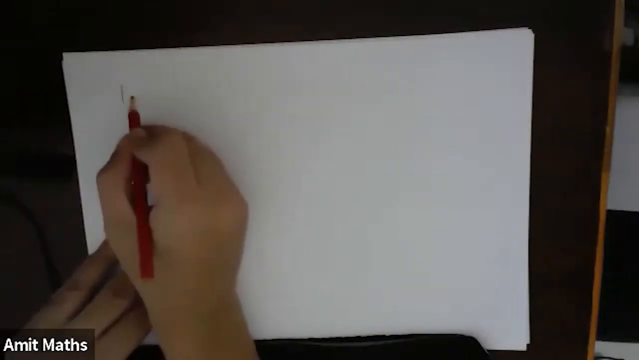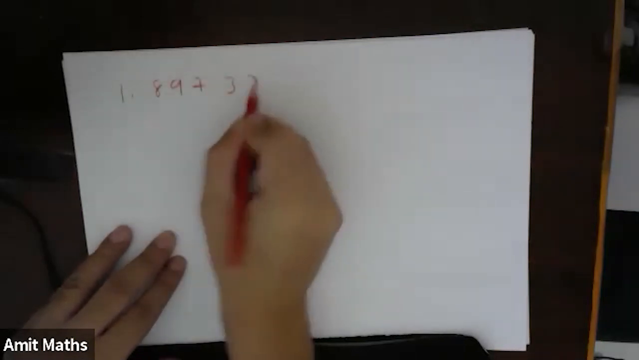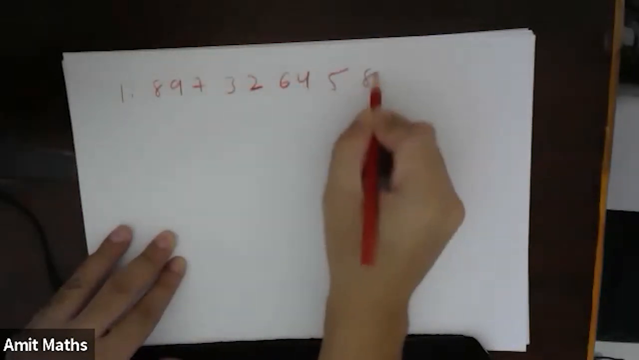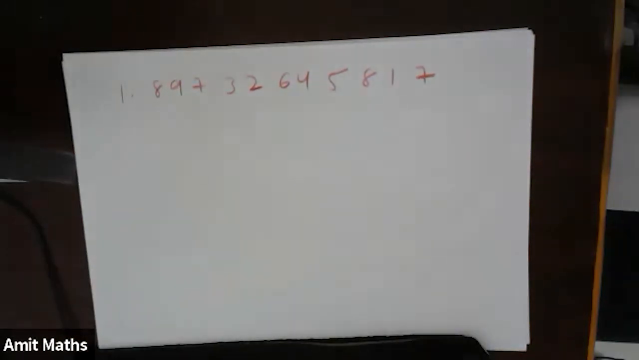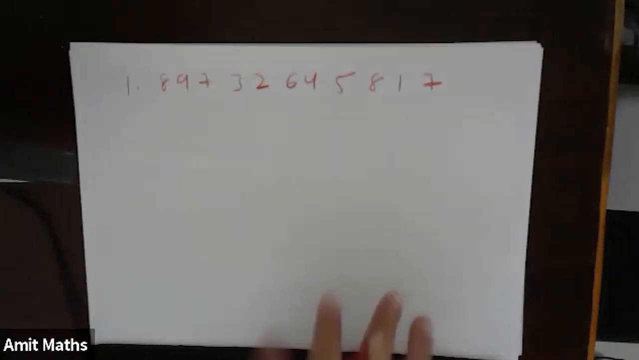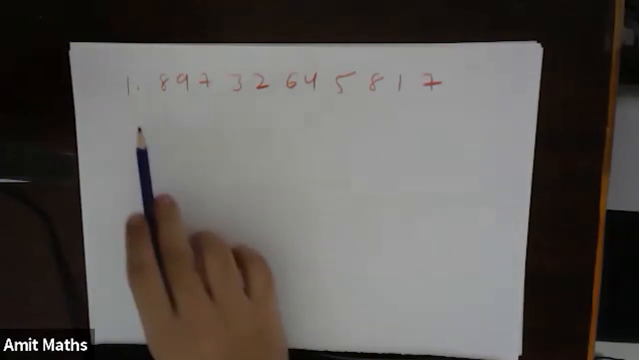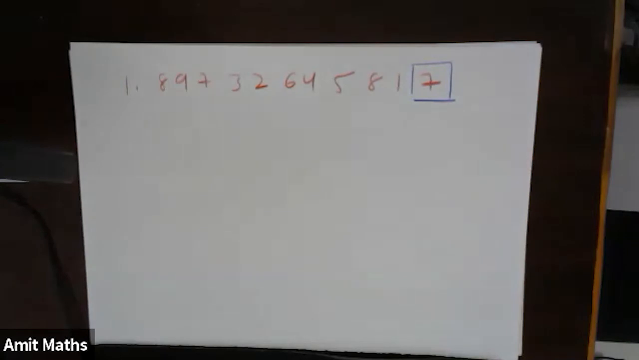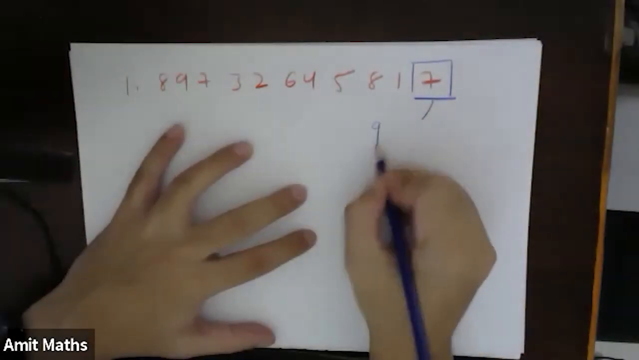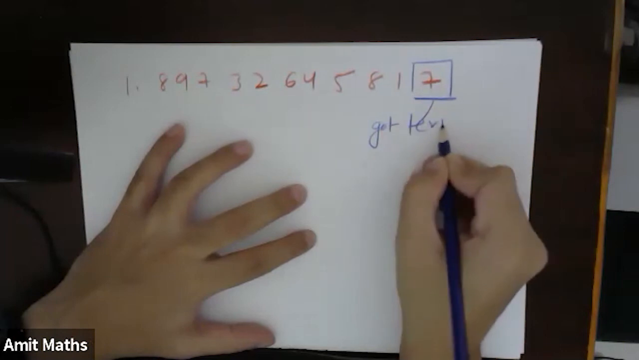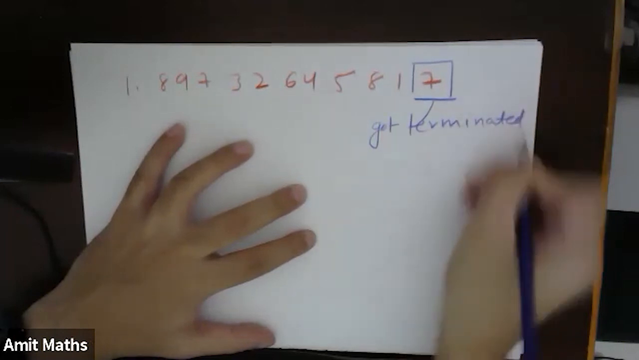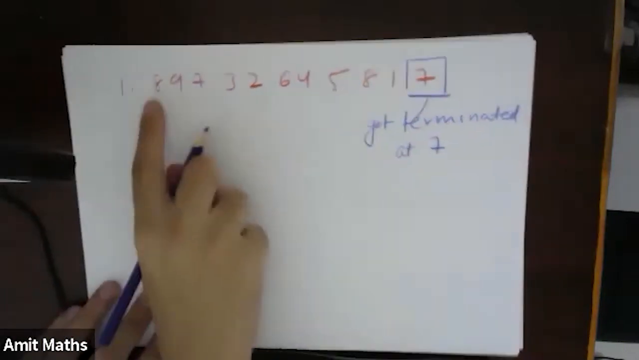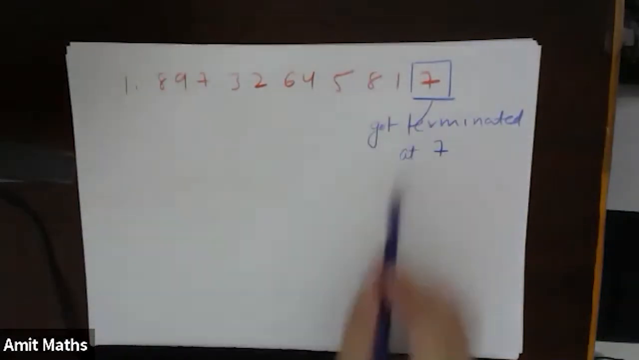Fine. For example, 1.897326458817. If I write this number, what do you say? Sir, this is okay. Again, this number has its limitation. This number got terminated here, at 7. We can find out at which decimal place it got terminated. It is not extending beyond 7.